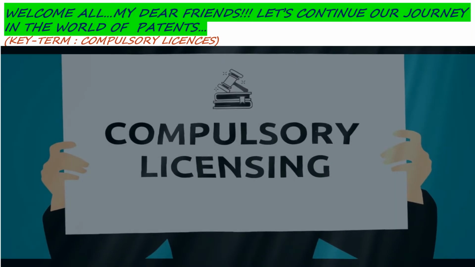Welcome all, my dear friends. Let us continue our journey in the world of patents. Today's key term is compulsory licenses.